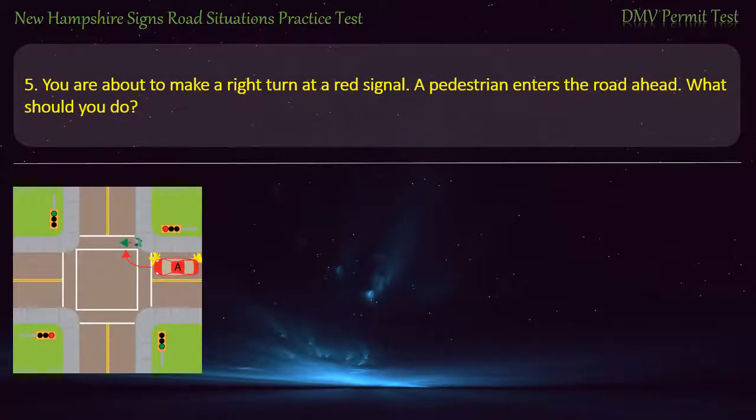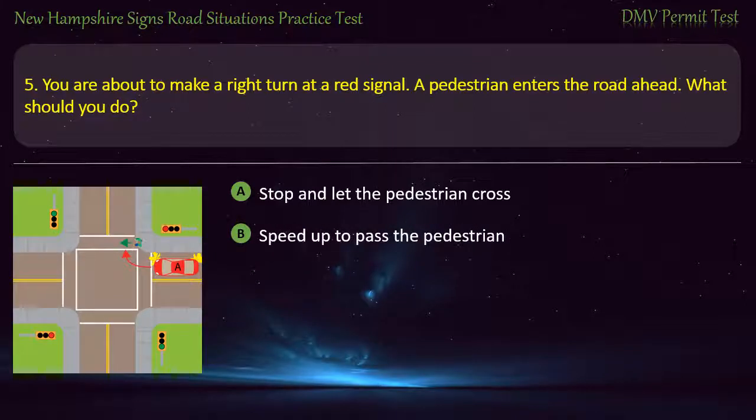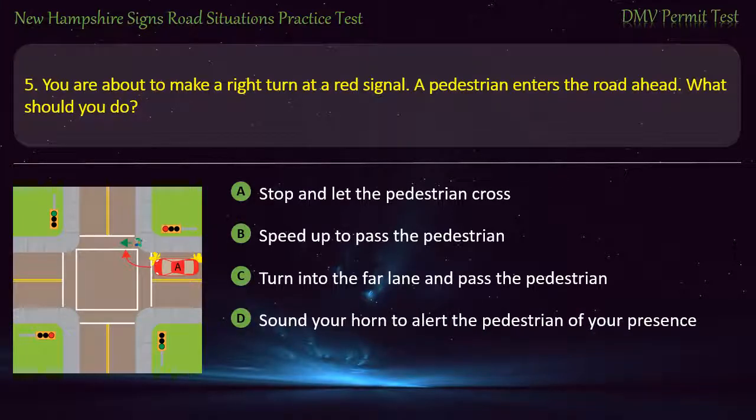Question 5. You are about to make a right turn at a red signal. A pedestrian enters the road ahead. What should you do? Stop and let the pedestrian cross. Speed up to pass the pedestrian. Turn into the far lane and pass the pedestrian. Sound your horn to alert the pedestrian of your presence. Answer. Stop and let the pedestrian cross.